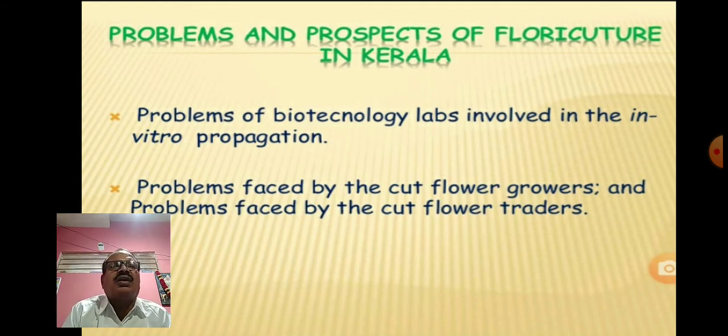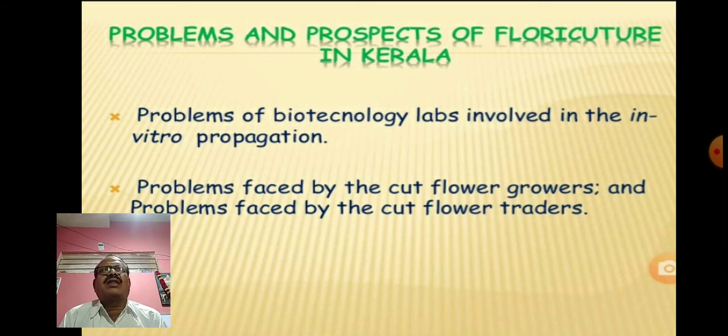If you are producing flower producing plants in the laboratory by the use of biotechnology, then it is known as in vitro propagation. In vitro propagation means in the laboratory we can produce the plants which are going to produce the flowers, and that technique is known as tissue culture or micropropagation.